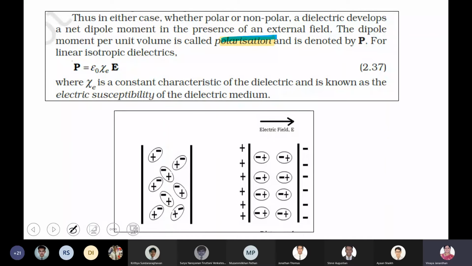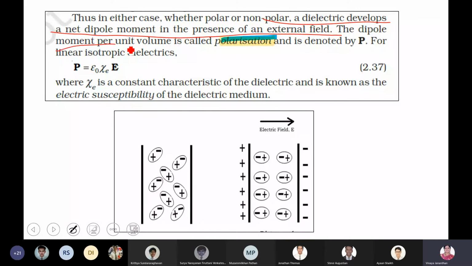Now, what is polarization? The moment you place, suppose, a non-polar molecule in an electric field, the non-polar molecule gets polarized. Polarized means there will be a separation between positive and negative charges. So whether it is a polar or a non-polar molecule, an electric dipole develops a net dipole moment in the presence of an electric field.